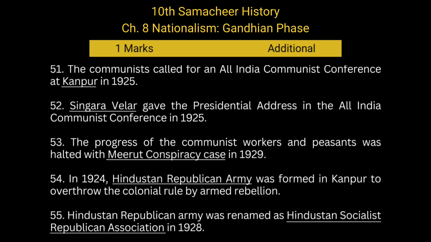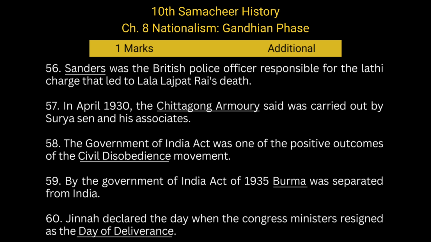In 1924, Hindustan Republican Army was formed in Kanpur to overthrow the colonial rule by armed rebellion. Hindustan Republican Army was renamed as Hindustan Socialist Republican Association in 1928. Saunders was the British police officer responsible for the lathi charge that led to Lala Lajpat Rai's death. In April 1930, the Chittagong Armoury raid was carried out by Surya Sen and his associates.